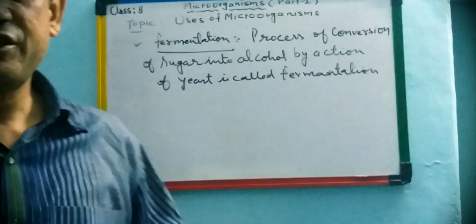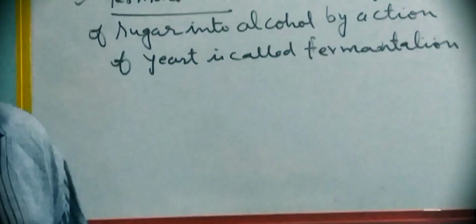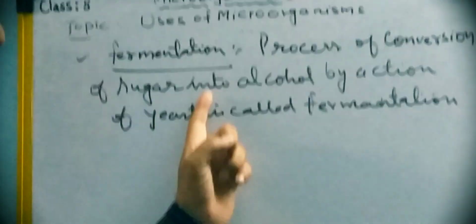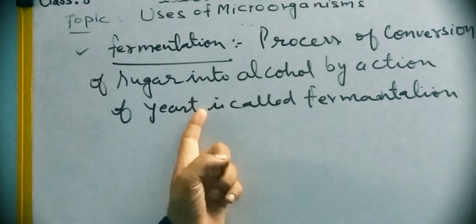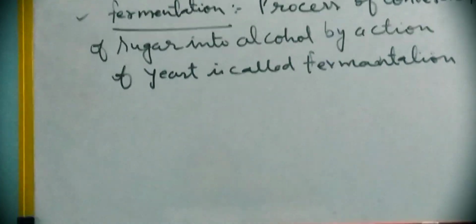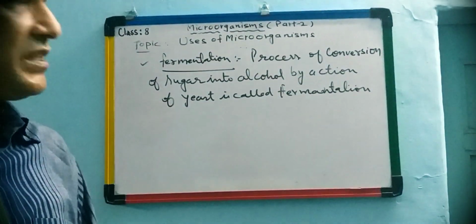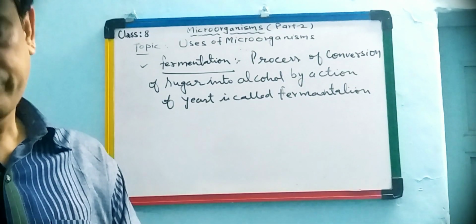Look at this definition. You should note this down in the notebook. Fermentation: the process of conversion of sugar into alcohol by action of yeast is called fermentation. That is given by Louis Pasteur. The scientist Louis Pasteur first introduced this chemical reaction.